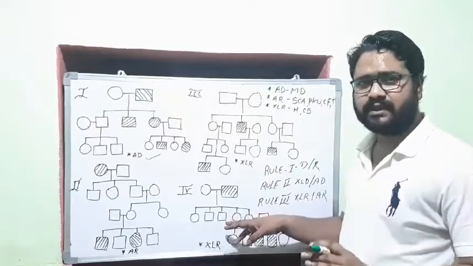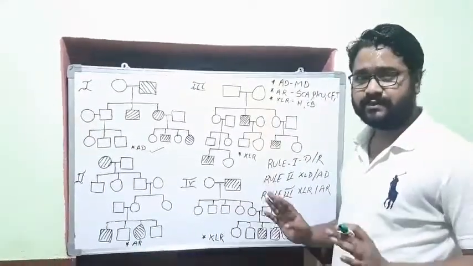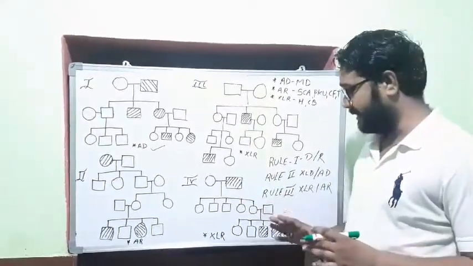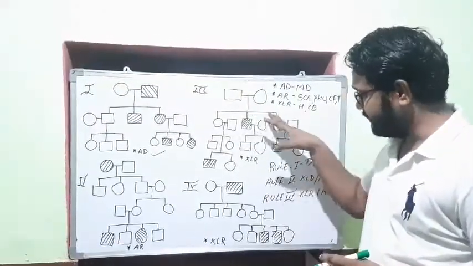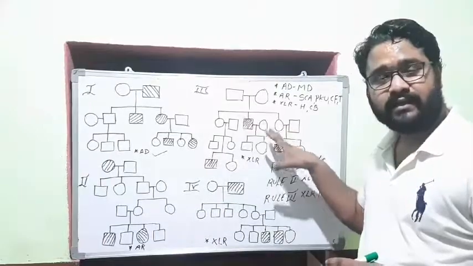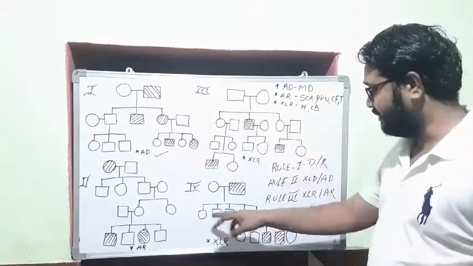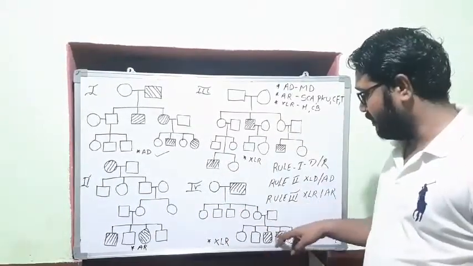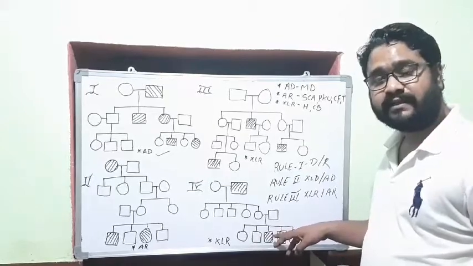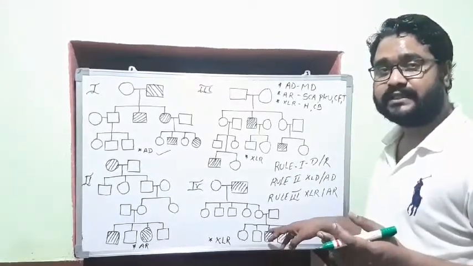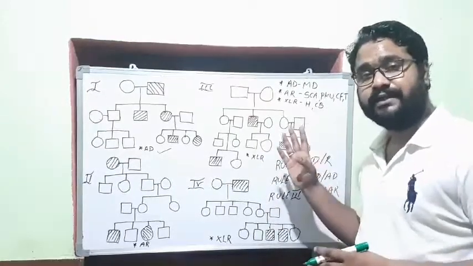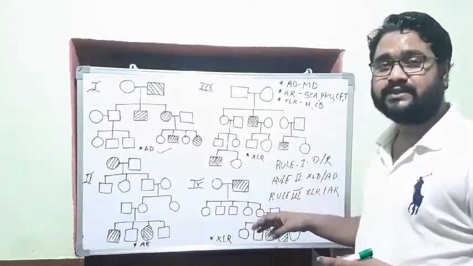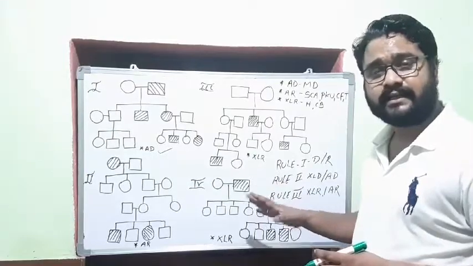At first hand, you come to the conclusion that it is recessive. Now we have to see whether it is autosomal recessive or X-linked recessive. You can see who are affected here. Only males are affected, skipping the generation. To be autosomal recessive, it is not fulfilling the third rule's condition. So it is also X-linked recessive.